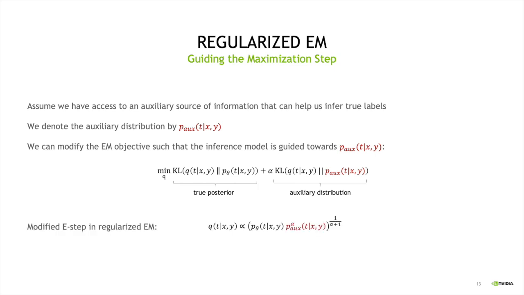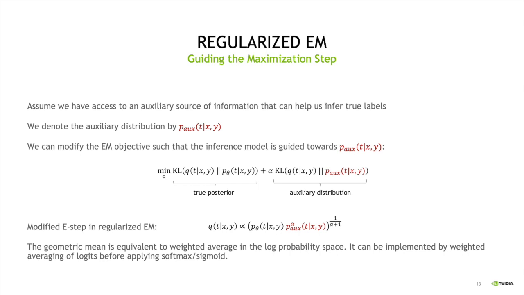In the paper, we showed that this KL minimization has a closed form solution, and the closed form solution can be obtained using the geometric mean of the two distributions shown here. The first distribution is created using the model itself to infer true labels given image and noisy labels, and the second distribution is the auxiliary distribution created from the auxiliary source of information.